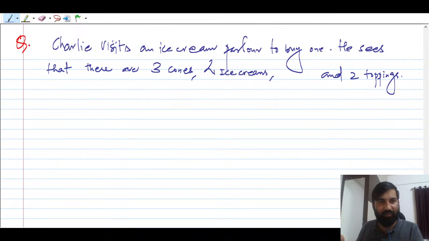Butterscotch. Okay. We people who belong to a village, which ice cream do we prefer? The one that used to come for one rupee in our time, right? That we prefer. We call it kulfi in Hindi. And these things happen in Bangalore and big cities, where people are crazy about flavors. So three cones, four ice creams, and two toppings.